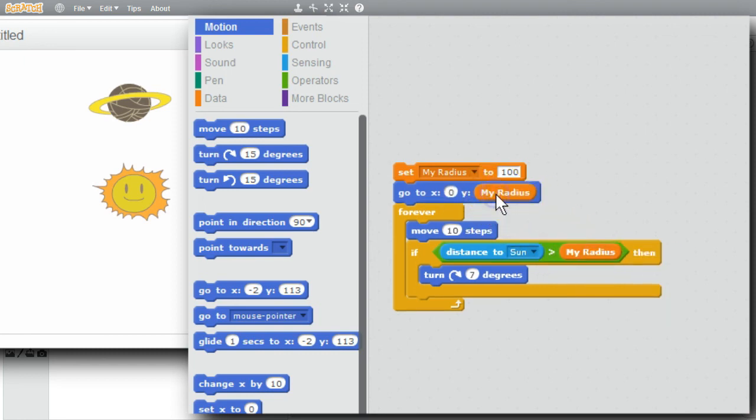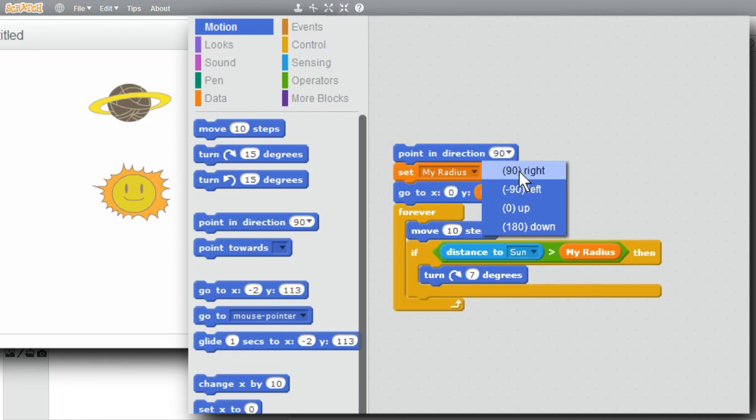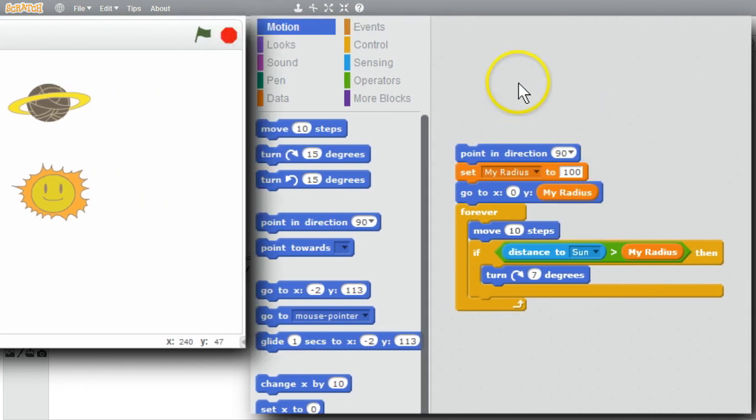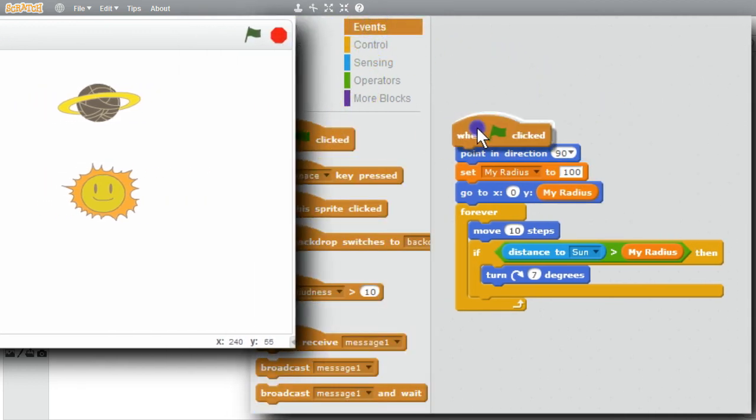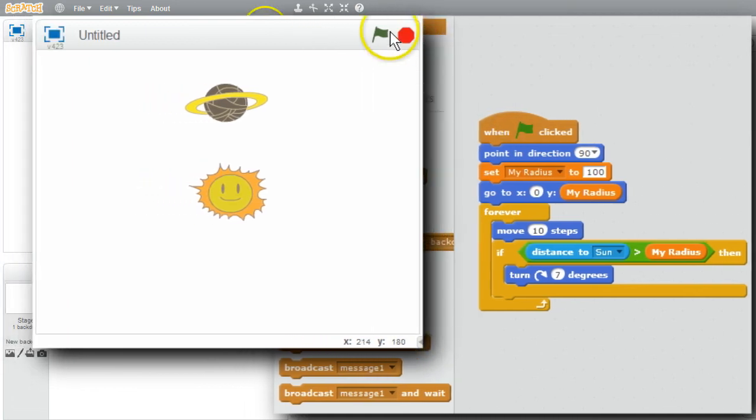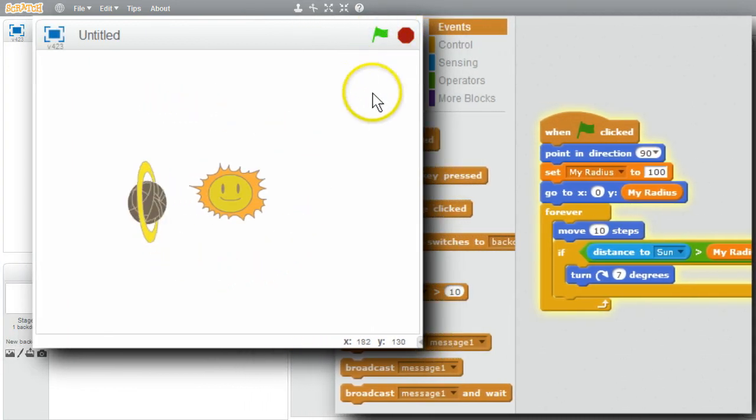Duplicate. Turning the sprite will leave it pointing in a random direction when the program stops. I need it always starting pointing to the right as it is now. I'll get point in direction. To the right already. Great. I want this to run when the green flag is clicked. I'll run it now. The planet's wiggling a little bit in its orbit.